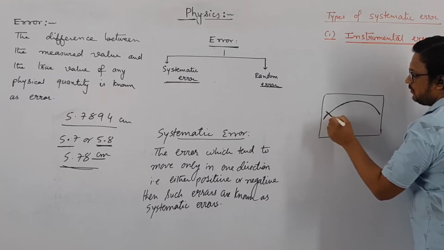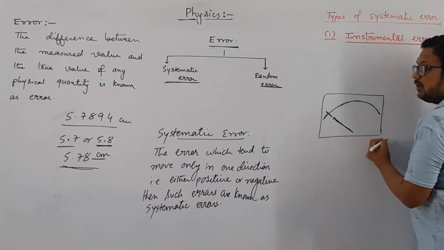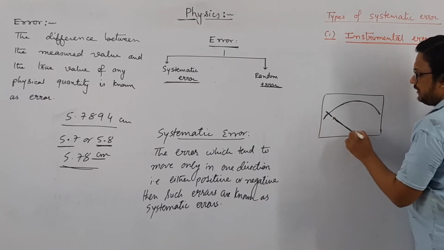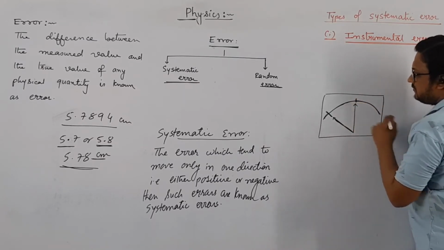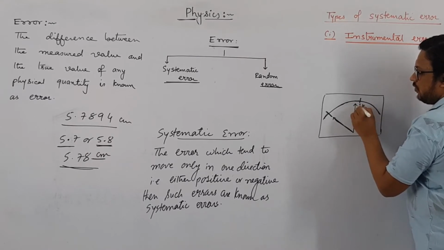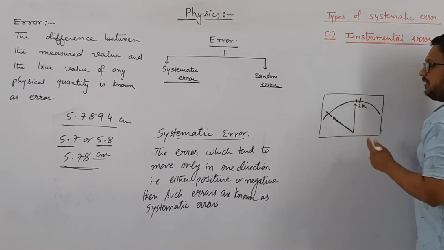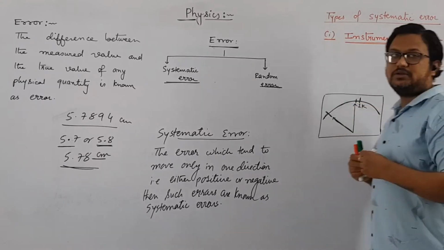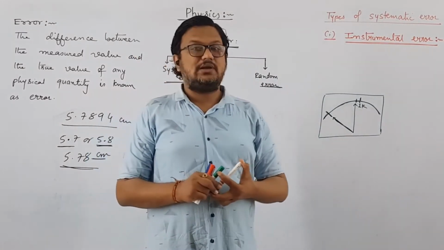So let us say you have calibrated this to 0 properly, right? But when it is showing 1 kg, the pointer will come, let us say, over here. Then this should be 1 kg, right? But while calibrating, due to some mistake, instead of writing here, the point you have indicated somewhere over here as 1 kg. Then obviously you can see that actual 1 kg is here, and you have calibrated some other point on the scale. So that will introduce an error which is known as instrumental error.